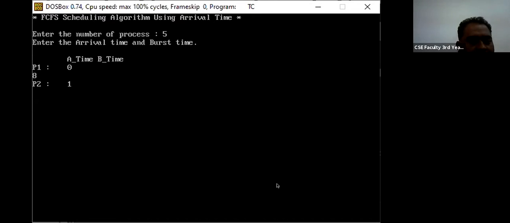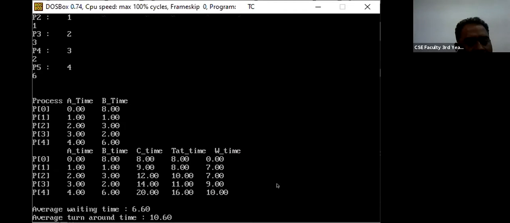Next, for process P3, the arrival time is 2, and the burst time is 3. Next, for process P4, the arrival time is 3 and the burst time is 2. And for process P5, the arrival time is 4 and the burst time is 6. And here is the output.